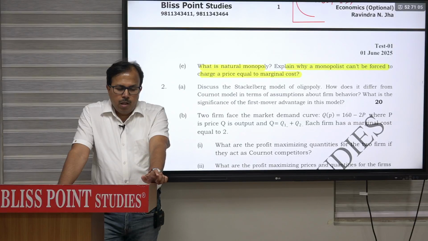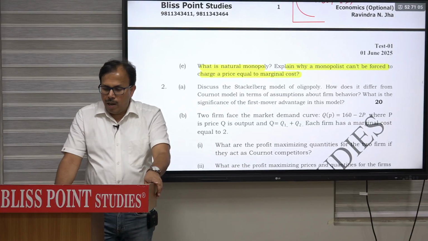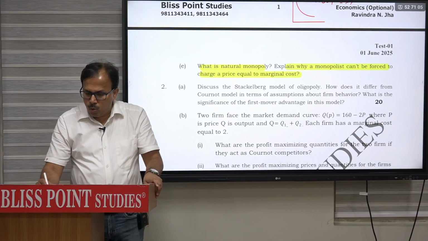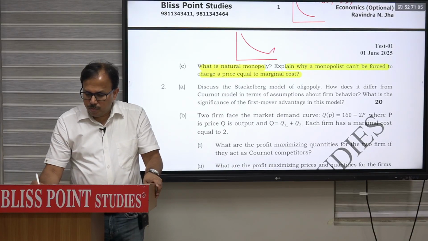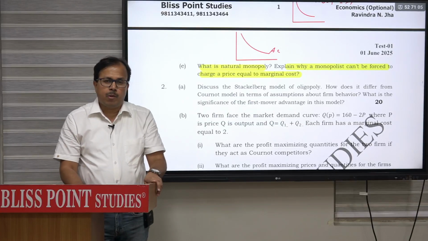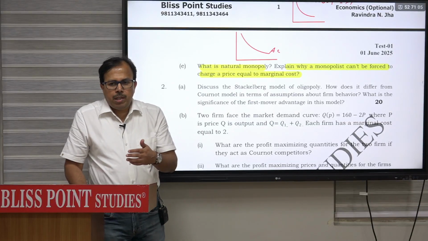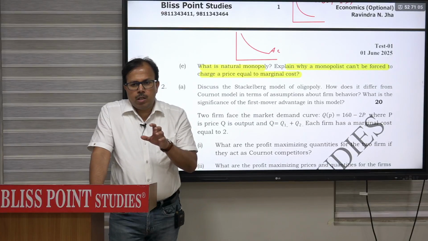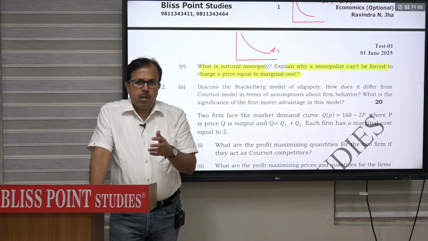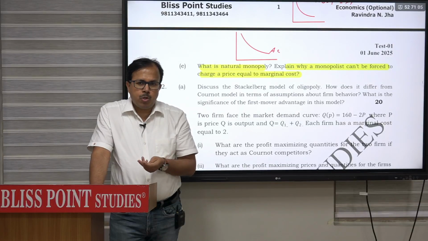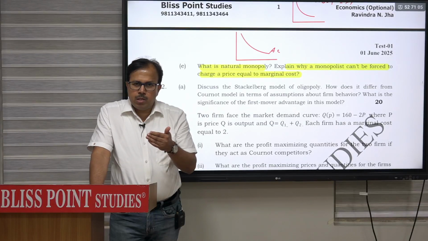So first thing, natural monopoly arises usually in those industries where the average cost of production continues to decline for a longer period of time. That means economies of scale are realized up to a large scale of output. It can happen in those industries which involve very high initial fixed cost, like construction of metro, railways, water distribution, electricity distribution. Generally you will find only one provider.